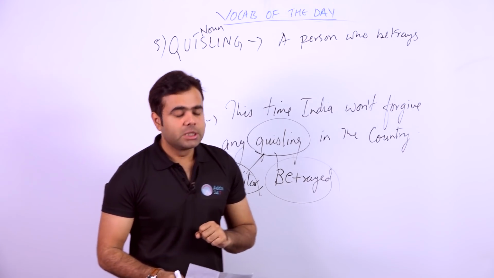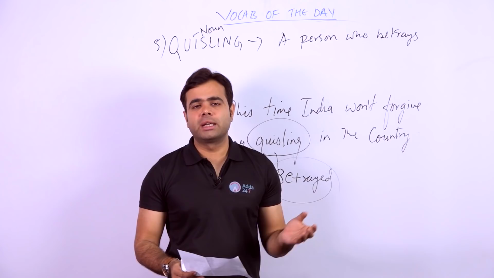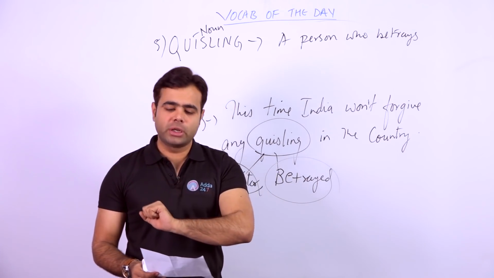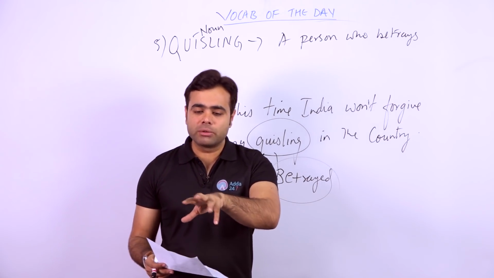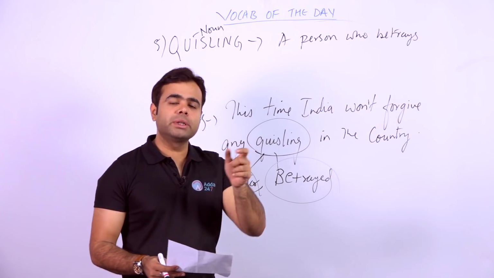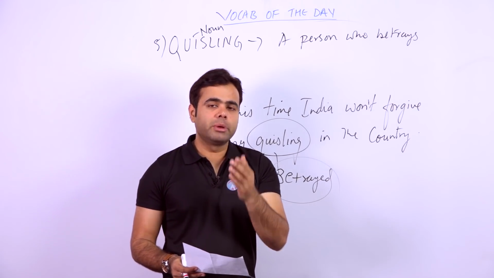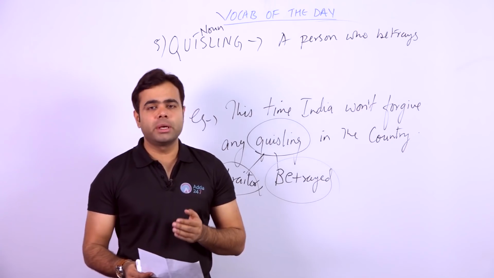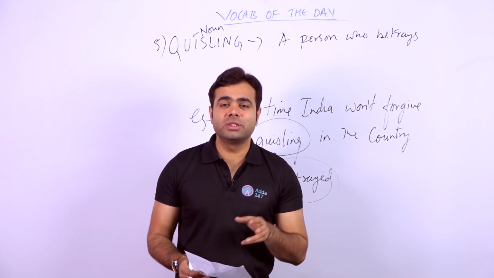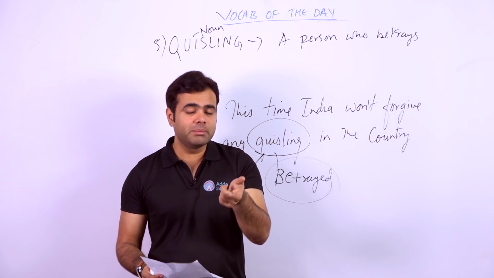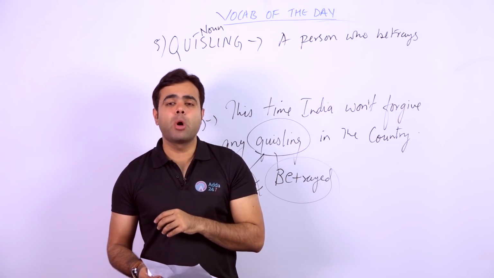For example, suppose some kingdom has attacked a nation, and the people around there have started supporting that particular nation. If you remember in Julius Caesar, it had happened that before Caesar there was a king named Pompey.